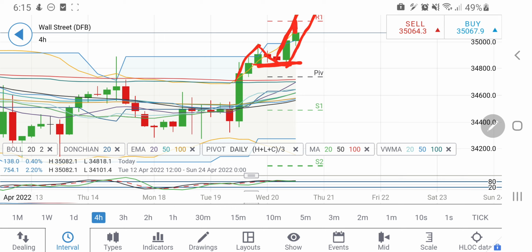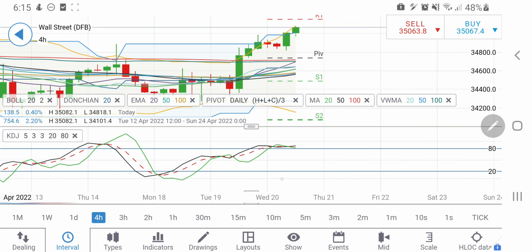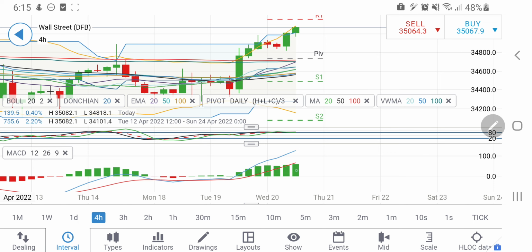The high at around 35,200 is achievable. Till the time it remains above 34,950, one can expect that 35,200 must be achieved, and beyond that, sky is the limit. It can try to hit 35,300, 330 levels. However, 4-hour stochastic is again overbought, and hence I'll be watchful and cautious with the longs.